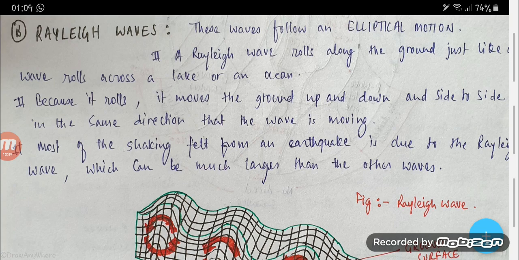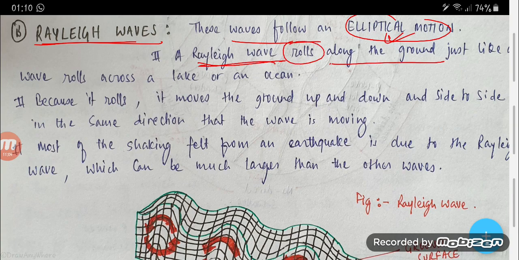Now after the Love wave, next we move to the Rayleigh waves. These waves follow an elliptical motion. In comparison, Love waves follow horizontal motion, but Rayleigh waves follow elliptical motion. A Rayleigh wave rolls along the ground just like a wave rolls across a lake or an ocean.